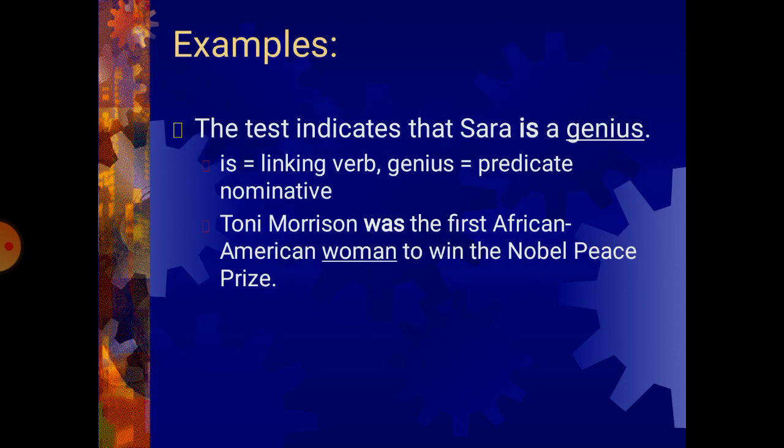The test indicates that Sarah is a genius. Okay, we have is as a linking verb and genius is a predicate nominative. Toni Morrison was the first African American woman to win the Nobel Peace Prize. Okay, so we have was there, and then you have woman, which is indicating the predicate nominative for this sentence.